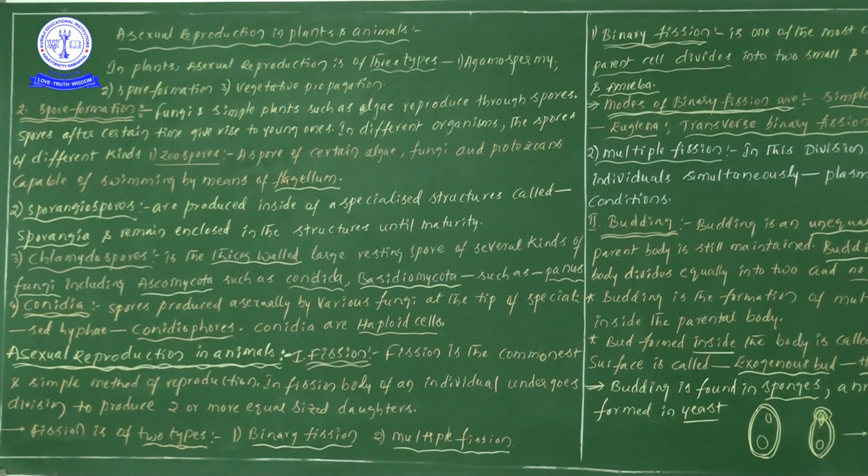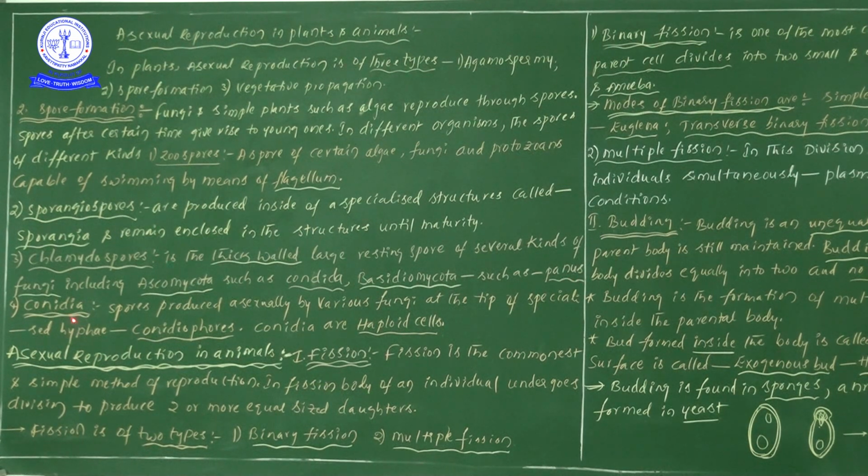So if you find thick-walled resting spores in Ascomycetes as well as in Basidiomycetes, we can definitely call them chlamydospores. For our convenience, we can see these in Ascomycota and Basidiomycota. The best example in Ascomycetes is Candida, and in Basidiomycetes we can see it in Panus, P-A-N-U-S.